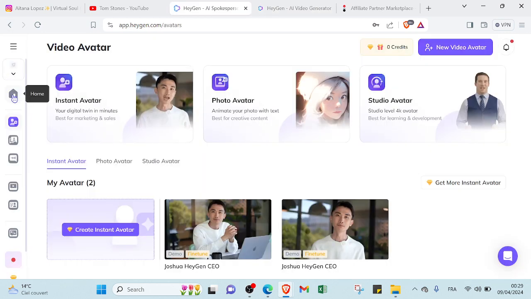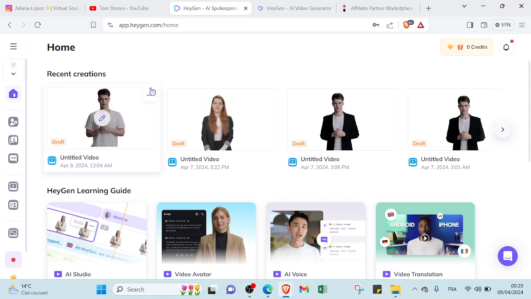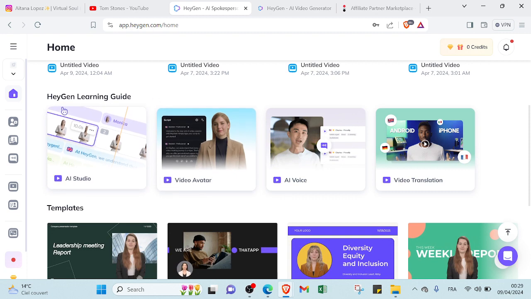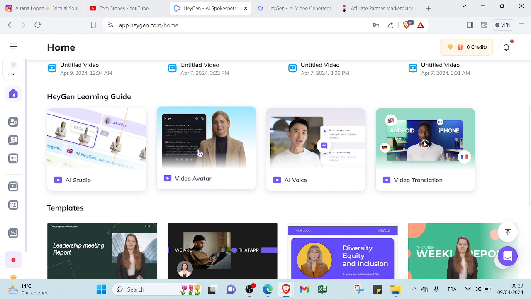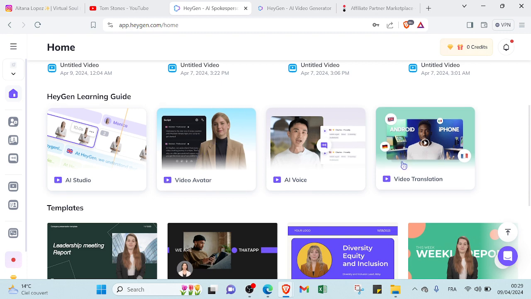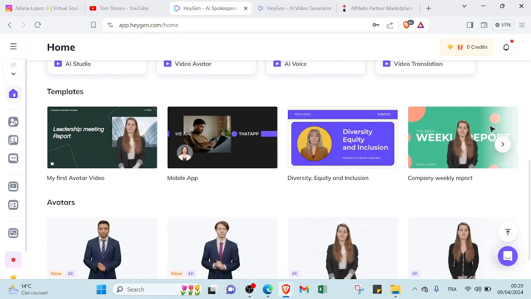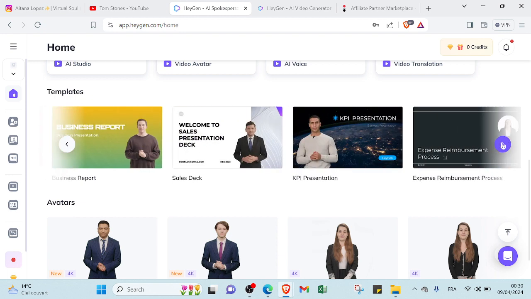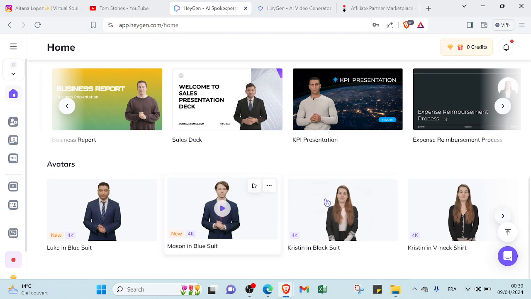So here we have the home page. As you can see, here we have recent creations. You can find my recent creations, and you can also find the HeyGen learning guide. As you can see here, we have AI Studio. If you want more information about video avatar or AI voice or video translation, or if you want templates, you can just click over here and then you can choose the template that suits your content. And as you can see here, we have a lot of various topics with AI avatars explaining these topics. So if we scroll down over here, you will find avatars.